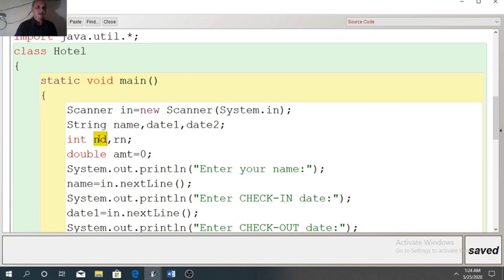nd is for number of days stayed, rn for room number. Try to use short variable names but meaningful names, because when you have many variables then you will get confused about which variable is used for which purpose. Now amt, amount, to store the bill.